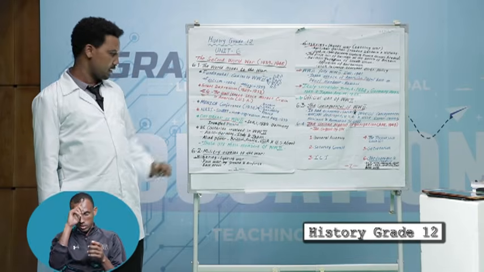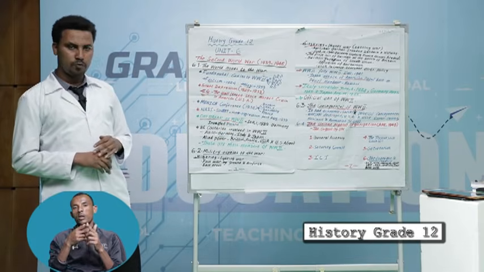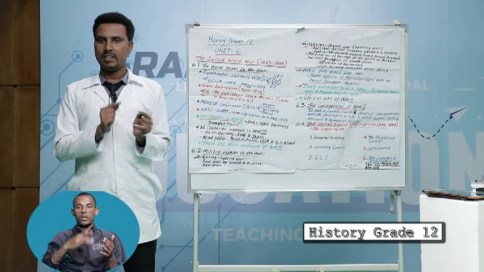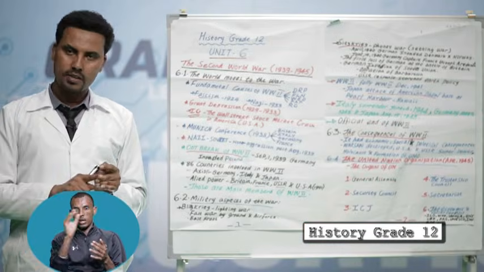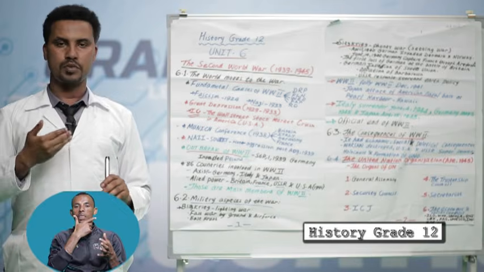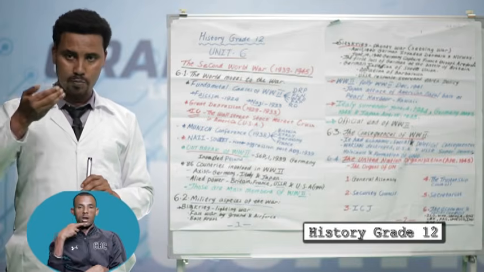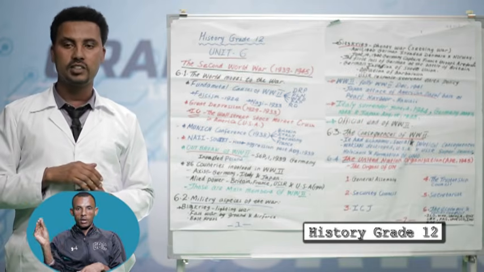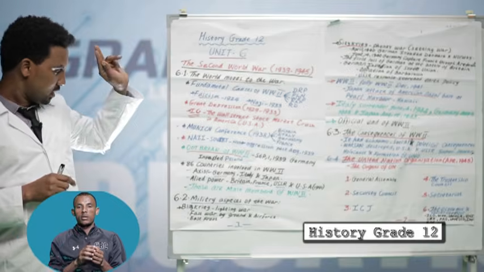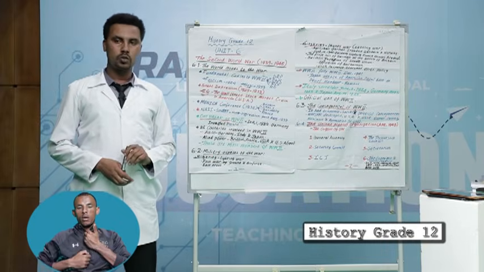Germany's invasion of Poland. In the Second World War, a total of 86 countries were involved, but the main members of the Axis powers were Italy, Germany, and Japan. The main members of the Allied powers were Britain, France, the USSR, or Union of Soviet Socialist Republics, and the USA since 1941. The next one, the military aspect of the war.